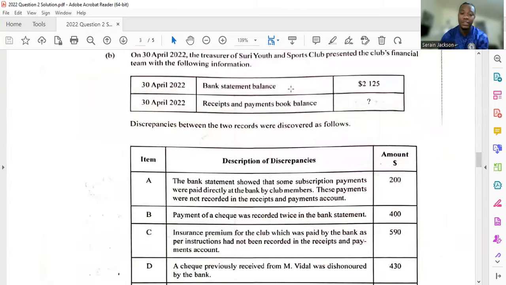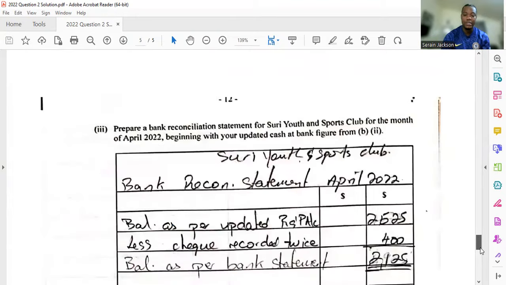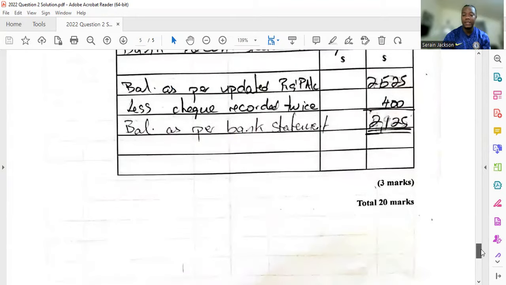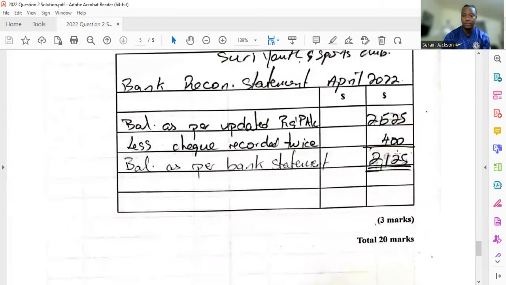Remember that when you are doing bank reconciliation statement, if you are given the bank statement balance, you can check if your bank reconciliation statement is correct if you end up back with your bank statement balance. So I know that my bank reconciliation statement is correct. And yeah, it's 3 marks, 3 easy marks, 1, 2, 3, right? Sorry, the heading is 1, and this is 2, this is 3. You know that they're not going to give you the mark for these two, right? Yeah, and that's how you get the 20 marks, all right?